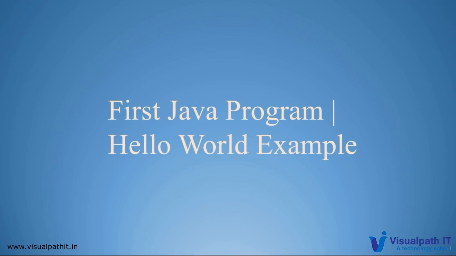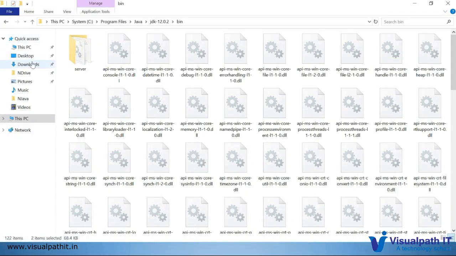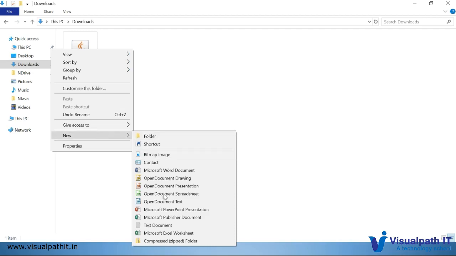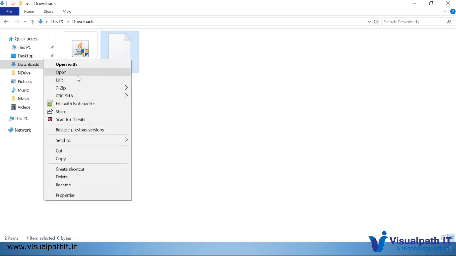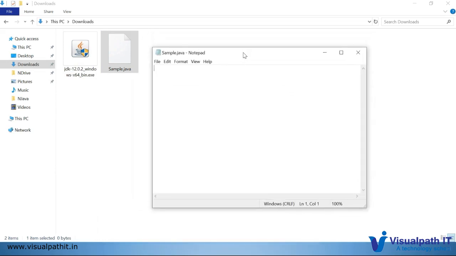Writing a first program. For writing a first program, I can go to my download folder. Writing a first program is about creating a new file. The name I can give is sample. As we are writing a Java program, the extension will be .java. Saving it. So I'm editing this file. Currently there is no content. I'm writing a simple Java program which will print hello world.